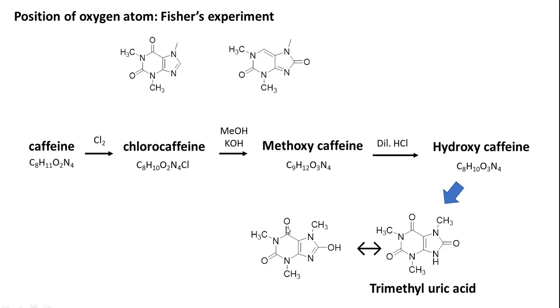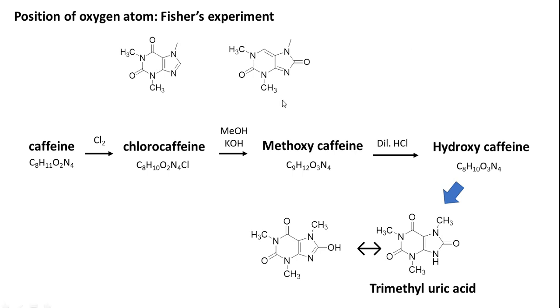Let's say if you have this double bond O over here, and this proton is removed by chlorine and replaced by hydroxy group, it is not possible to obtain keto-enol tautomerism over here. Why? Because here we have a CH3 group. There is no possibility of formation of a keto-enol tautomerism over here.